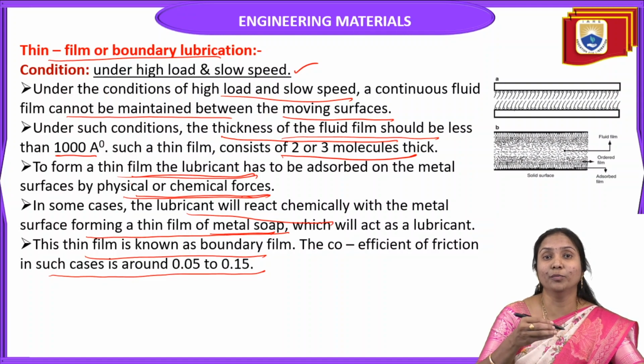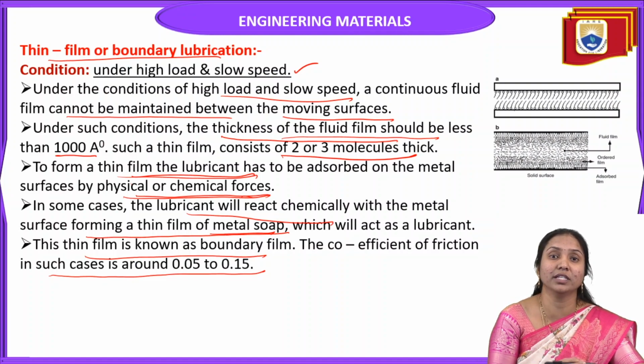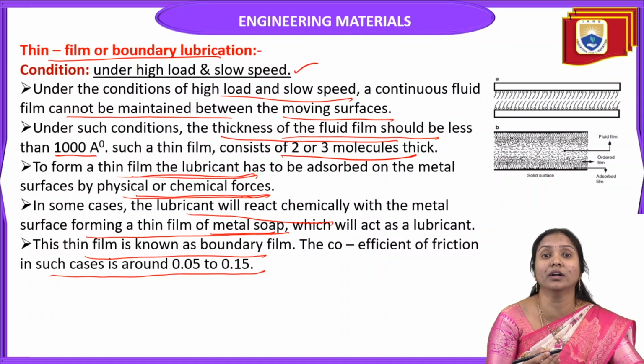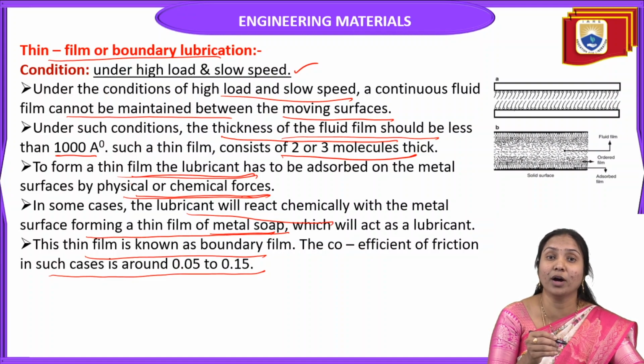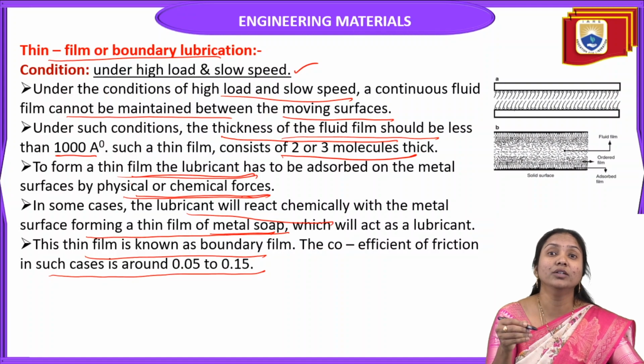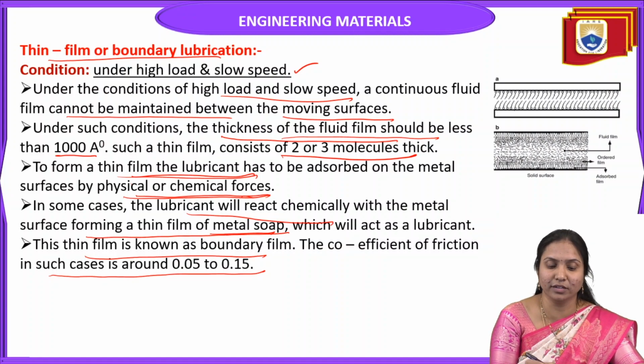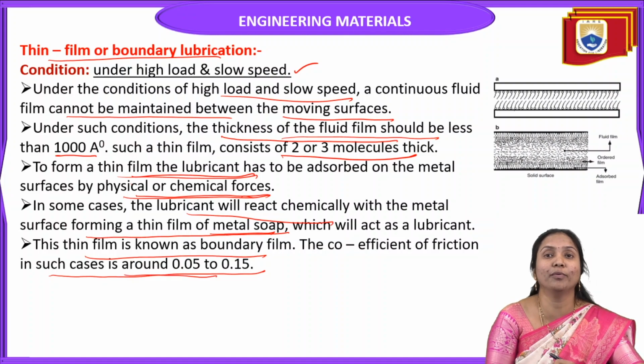Here the lubricant is absorbed by metallic surfaces physically or chemically, and sometimes forms a metallic soap film, that means it forms a boundary layer in between two moving surfaces. The coefficient of friction is around 0.05 to 0.15.